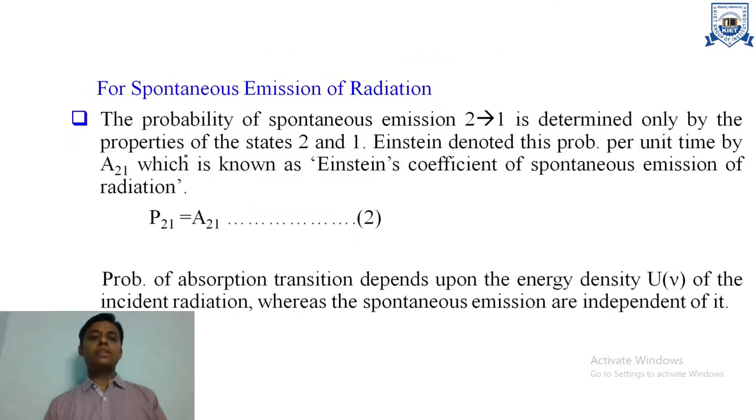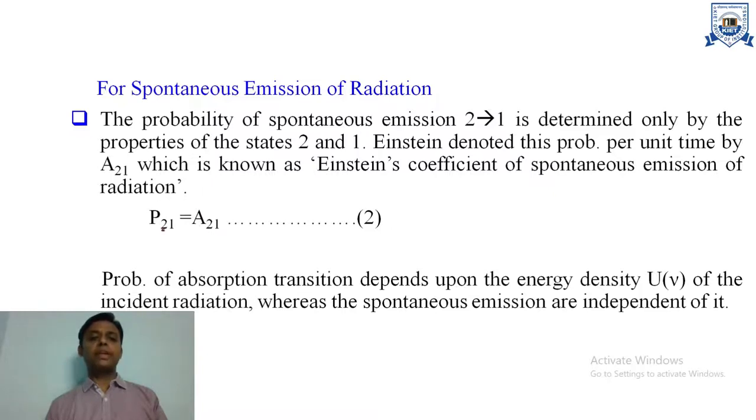Now, Einstein coefficient for spontaneous emission of radiation. As we know, spontaneous emission is a natural emission. In this process, the atom comes down from the higher state to the lower state without any forced or induced action. So the probability of spontaneous emission is equal only to the Einstein coefficient, that is A21.